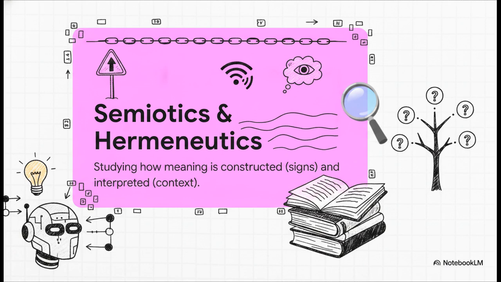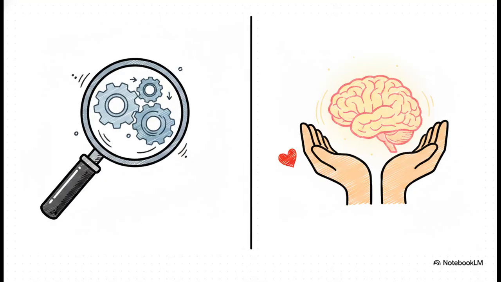First up is semiotics, which is just the study of signs and exactly how meaning is constructed. And second, hermeneutics, which is the study of how text is interpreted and actually understood in real human reality. Now, what's really interesting about this concept is how the job of the evaluator is split perfectly in half here. Through the semiotic gate, which you can think of as the left side, you're only looking at structural mechanics. Did the model follow the surface rules? Do the word-level choices actually make sense together?